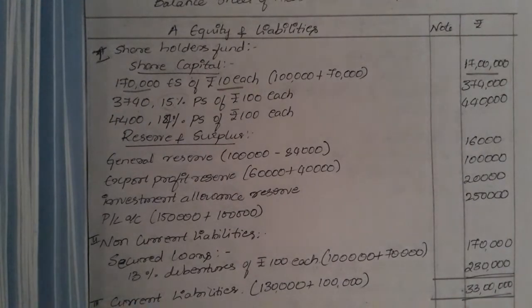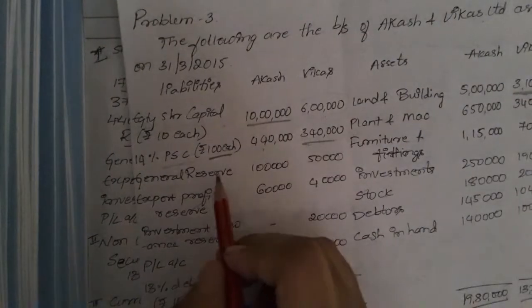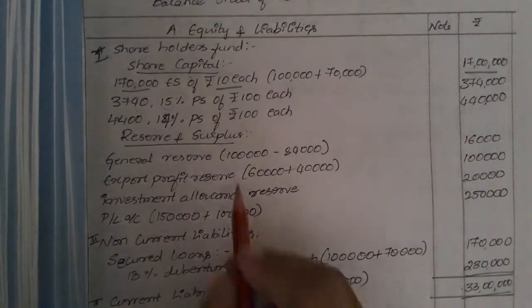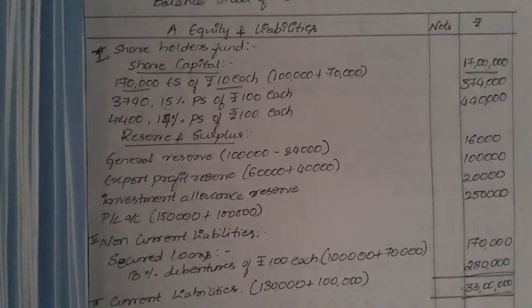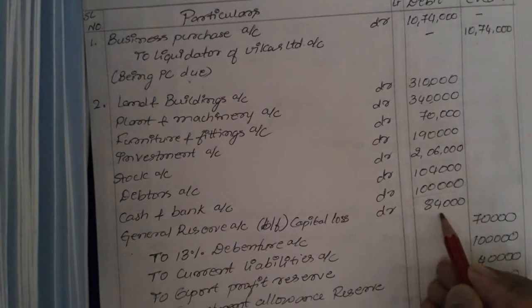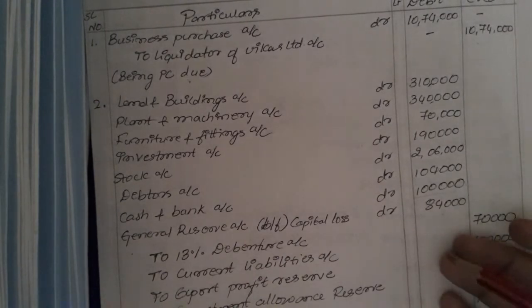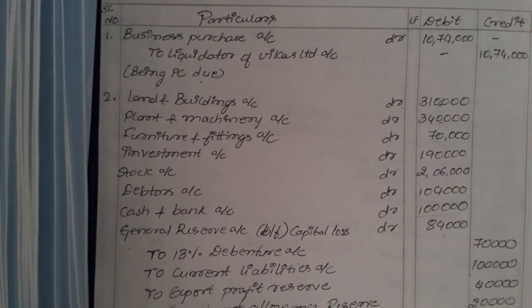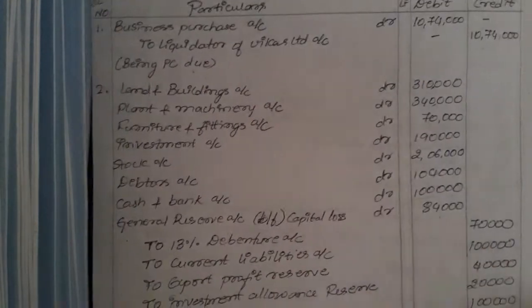So we are coming on to the reserves and surplus. The general reserve in Aakash Limited was 1 lakh rupees. Out of this 1 lakh rupees, we have taken fewer assets where the liabilities were more. So while passing the journal entry, we got a capital loss of 84,000. We have taken fewer assets and more liabilities. So that loss is cleared from the reserve.